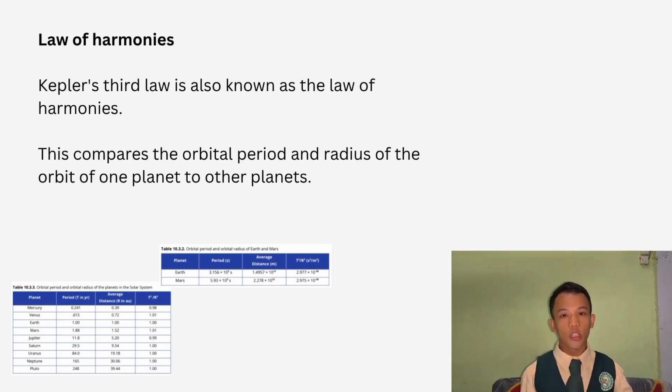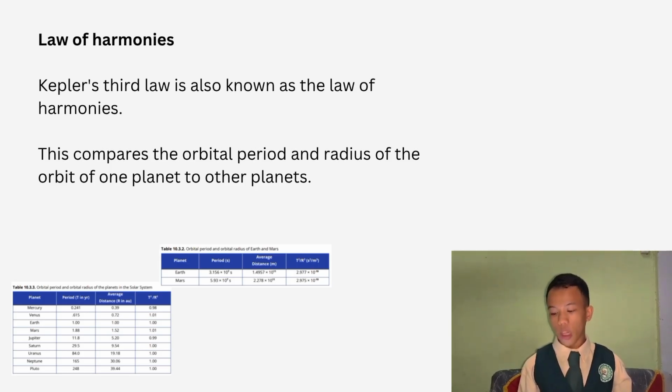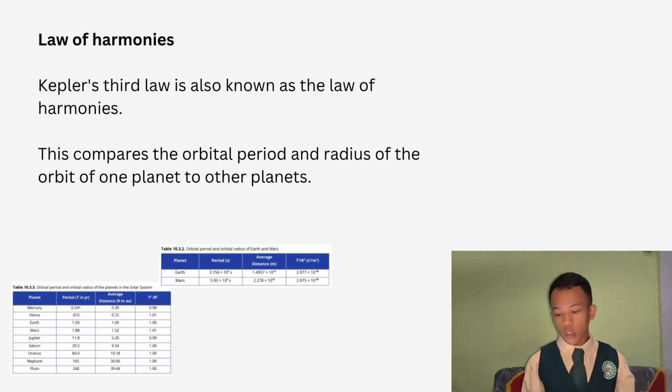Kepler's third law is also known as the law of harmonies. It compares the orbital periods and radii of orbit of one planet to other planets. The third law compares the motion of different planets, which makes it different from the first two of Kepler's laws that only describe the motion characteristics of a single planet.